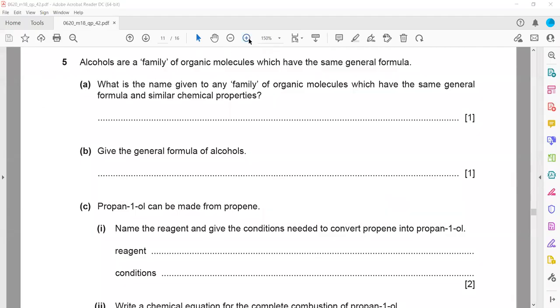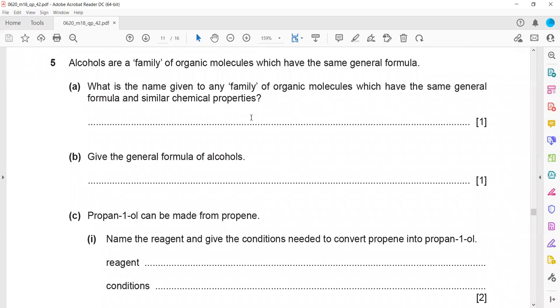So this is an organic chemistry question from the Feb-March session. Alcohols are a family of organic molecules which have the same general formula. What is the name given to any family of organic molecules? So we call that a homologous series, which has the same general formula and similar chemical properties. So we call them a homologous series.